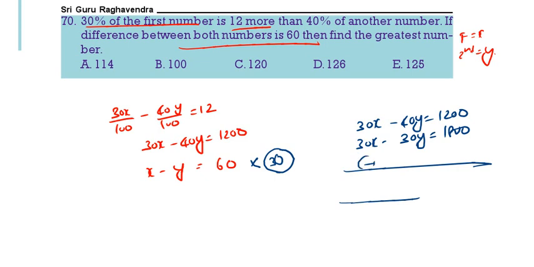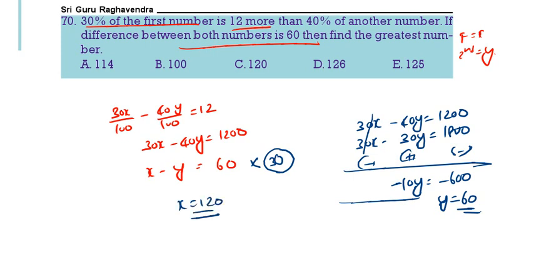Therefore if you change the signs, minus 10y is equal to minus 600, y value is 60. If y value is 60, x minus 60 is equal to 60, x value is 120. So the greatest number is 120, that is the correct answer.